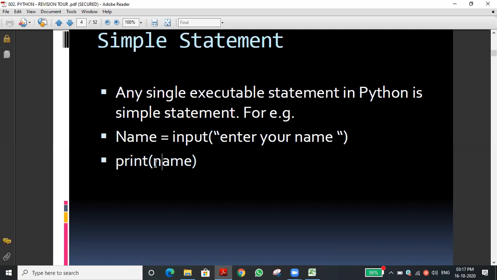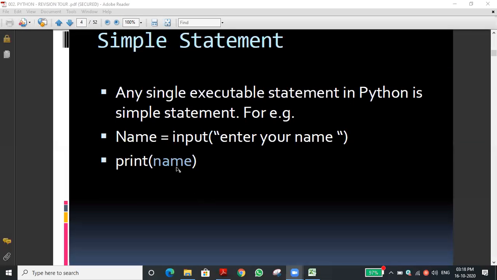What is name here? Is it a variable or a printable message? I'm keeping the cursor on it. A printable message should be in double quotes or single quotes, is it quoted?